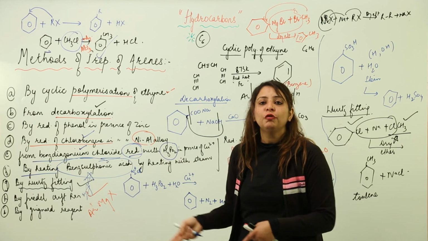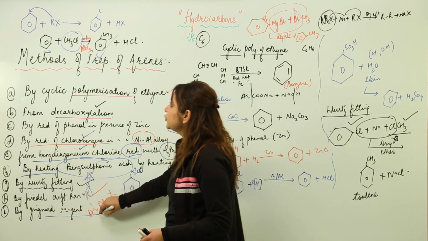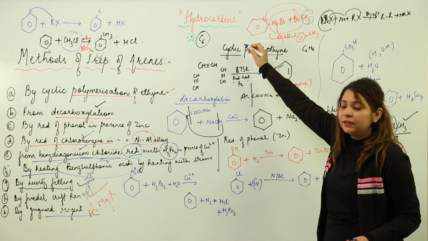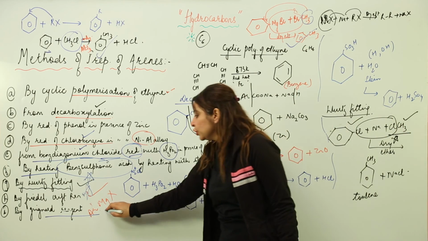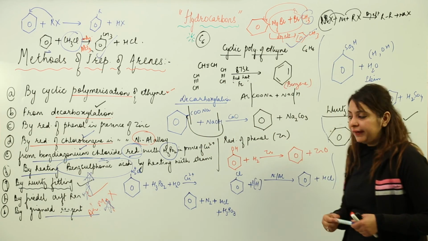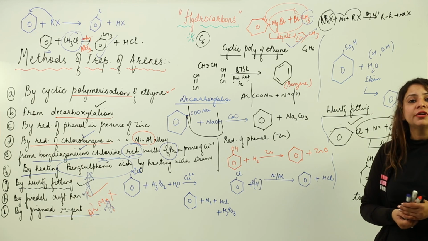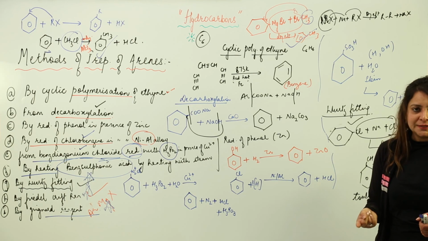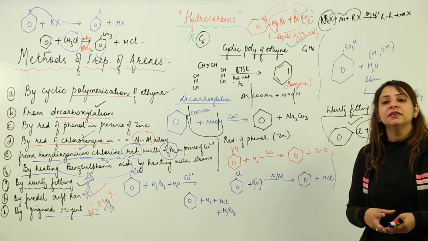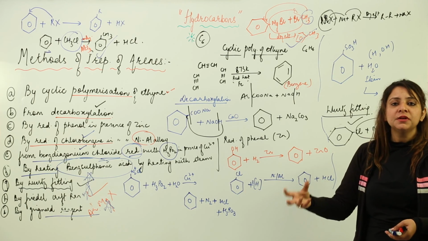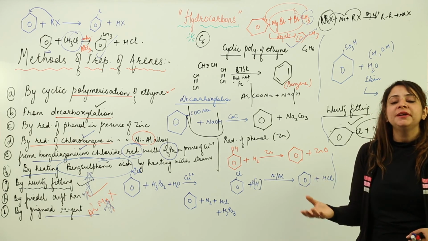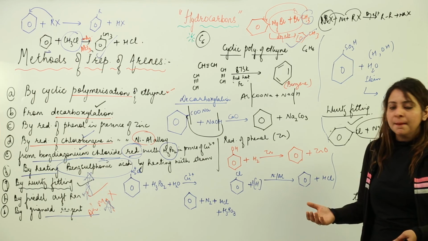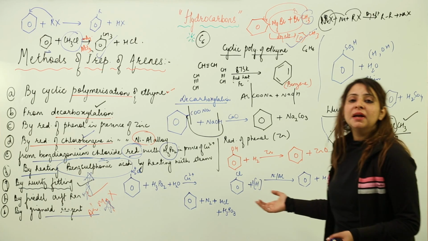And with a Grignard reagent, the side chain got attached to the benzene ring, so again you can get the derivative. So please keep in mind, by using Wurtz-Fittig, Friedel-Crafts reaction and Grignard reagent, you are not getting benzene, instead you are getting a derivative of benzene. That means you can attach a chain of any number of carbon atoms to the benzene, and accordingly it will be transformed into some other compound of benzene. So this is the method of preparation of arenes.